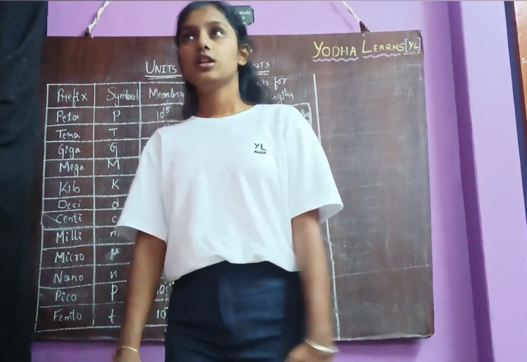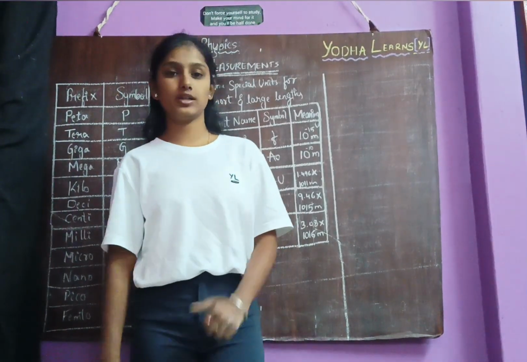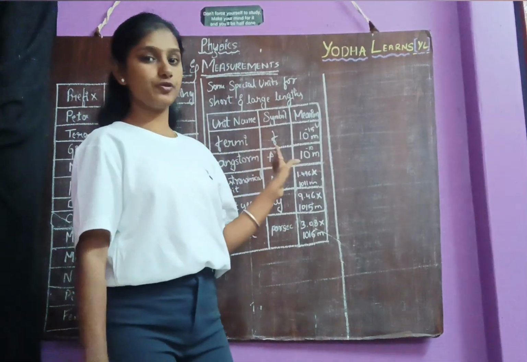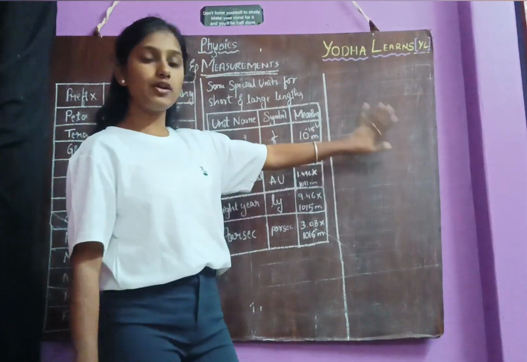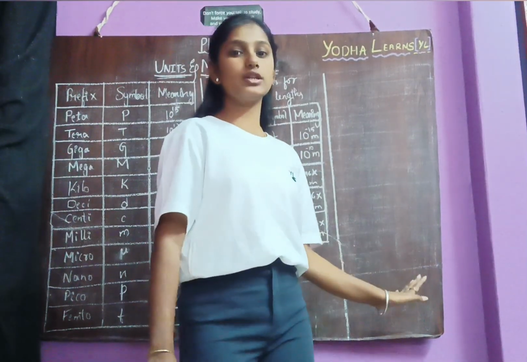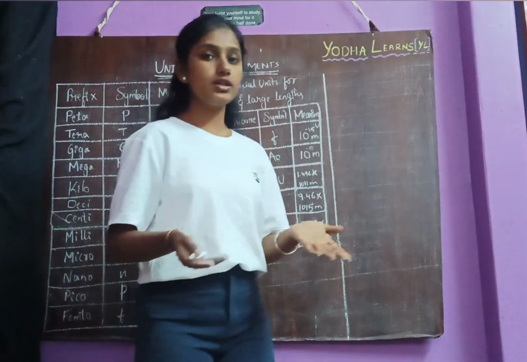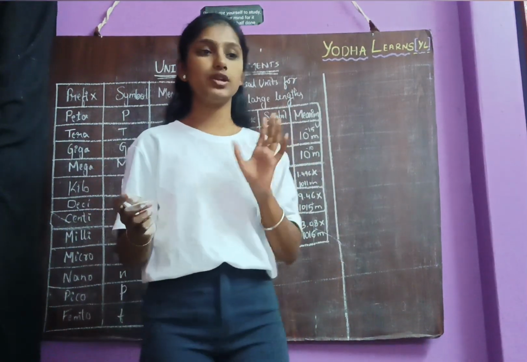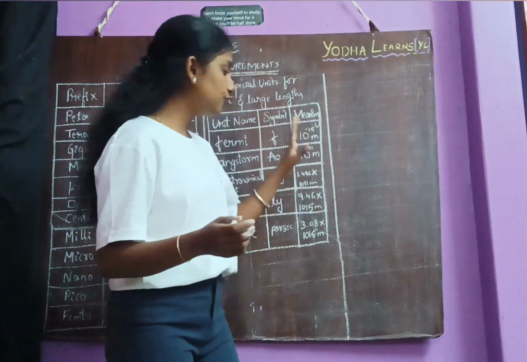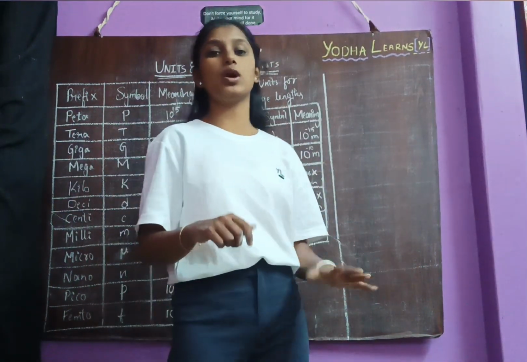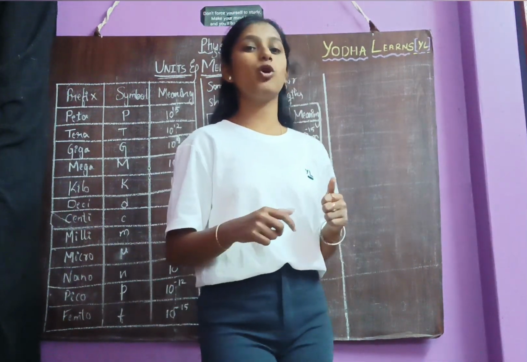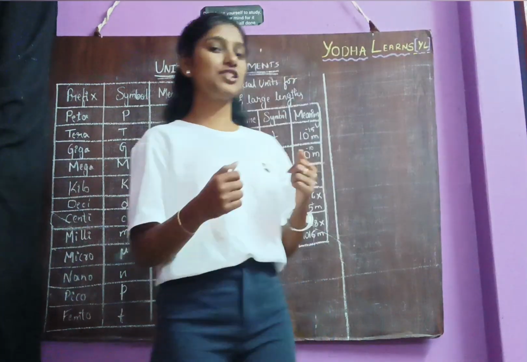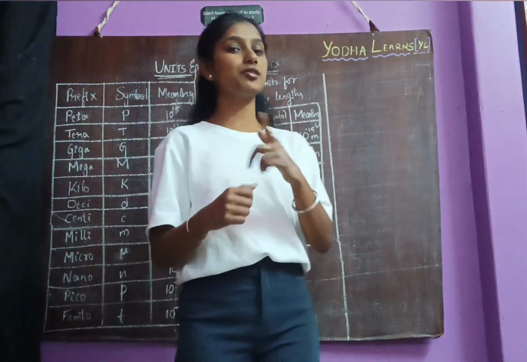So now let's say the prefixes used for SI units. Wait, before the prefixes used for SI units we are going to learn. Before that, we have seen 7 fundamental units and 2 supplementary quantities. In the fundamental quantities, somewhere you have heard and learnt them in your previous classes. But you don't know about the supplementary quantities, right? You are getting a question what actually this plane angle means, what is solid angle, right? So now let's go and learn what is plane angle and solid angle.